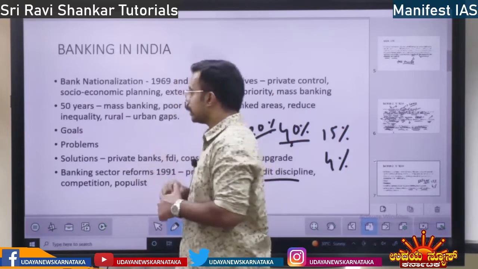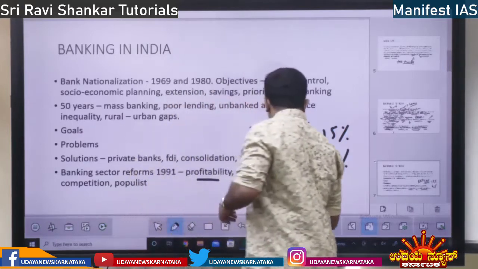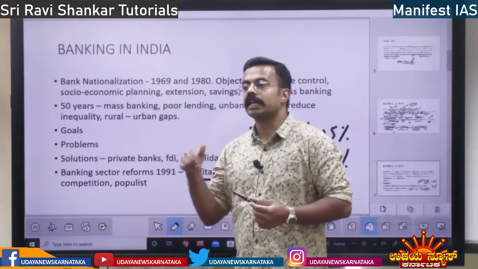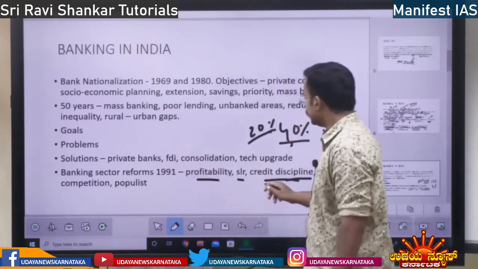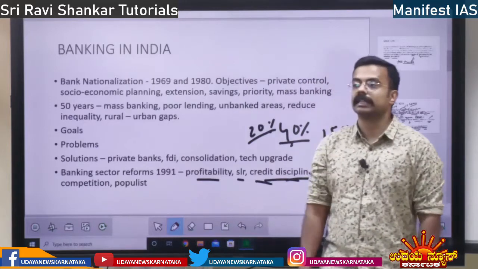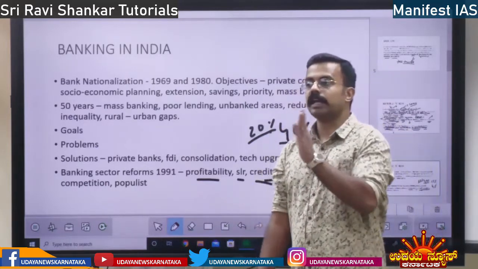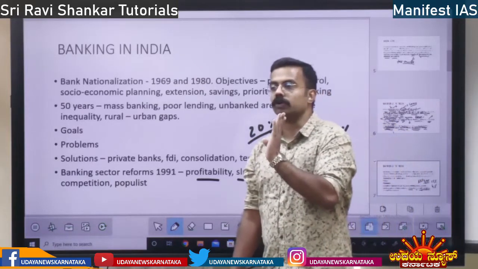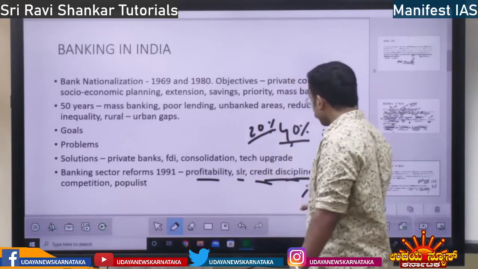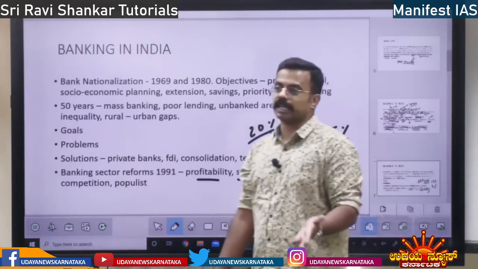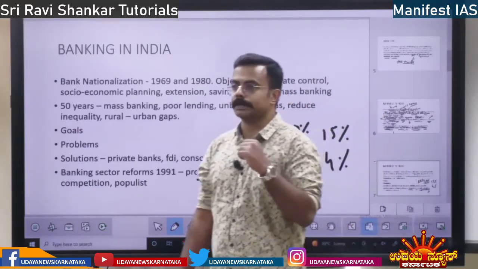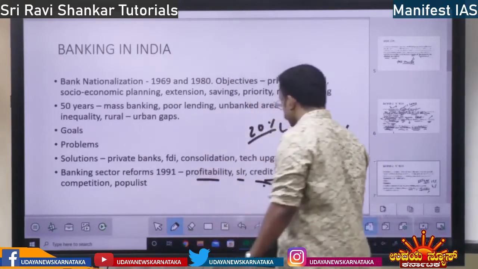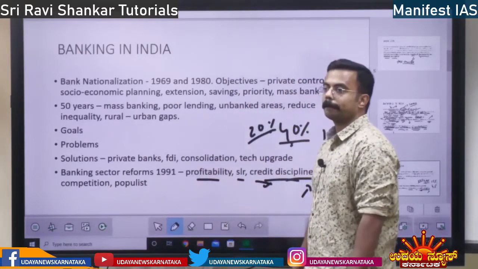So post liberalization, because of various checks and balances, RBI regulation, high regulation, credit discipline has increased in the banking sector. Credit discipline means verifying the debtor properly before giving the loan. Credit discipline has increased. But yes, looking at non-performing assets, we can question where is their credit discipline. But compared to pre-1991, credit discipline has definitely increased, right?